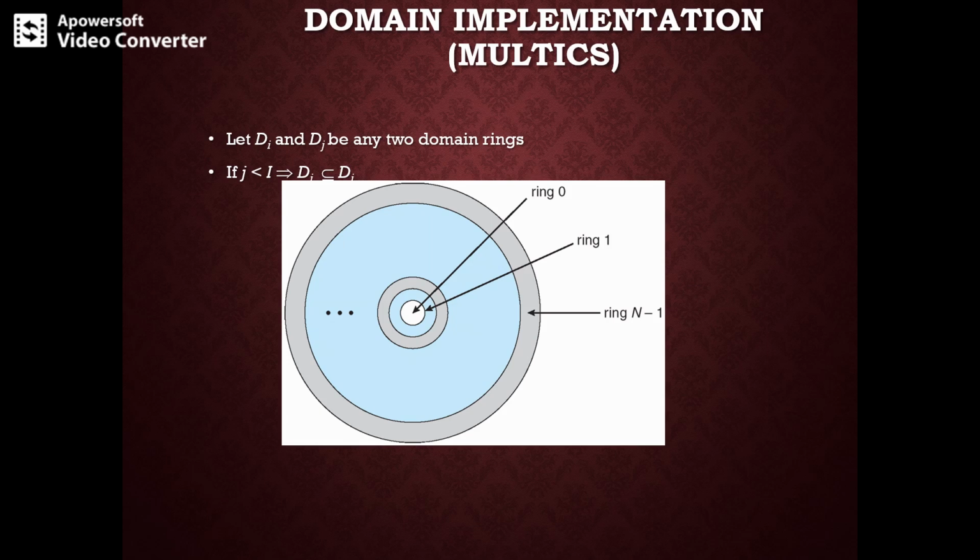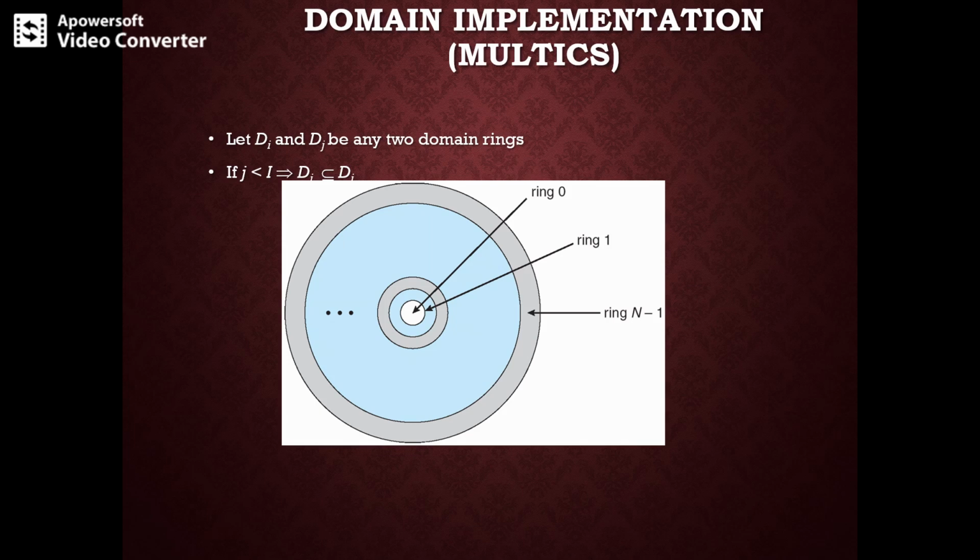Let's say Di and Dj are two domain rings, and if j is less than i, then Di is a subset of Dj. That is, a process executing in domain Dj has more privileges than a process executing in domain Di, and a process executing in domain D0 has the most privileges.